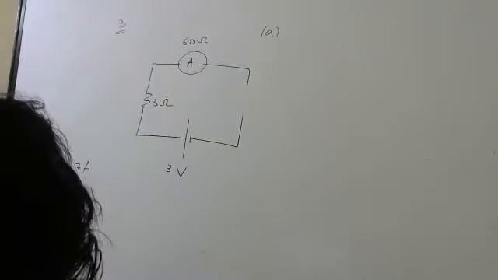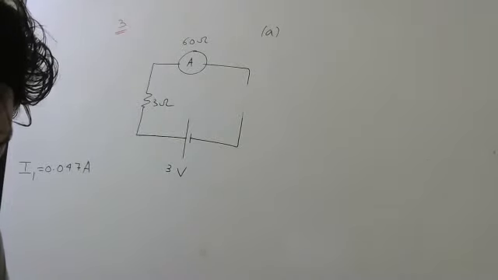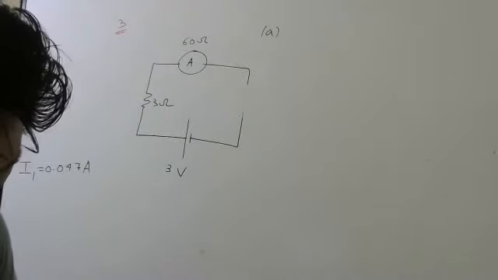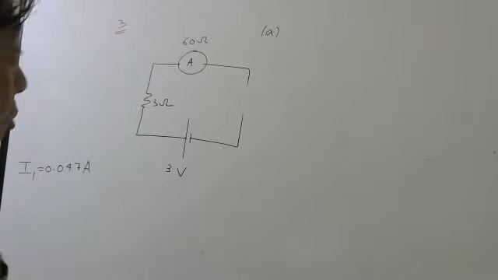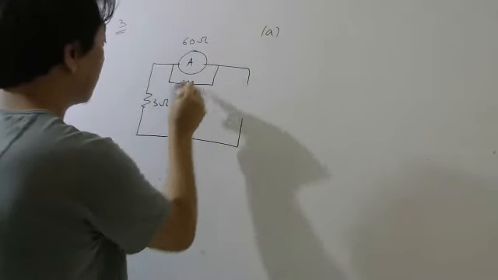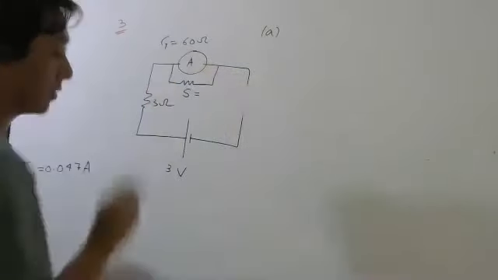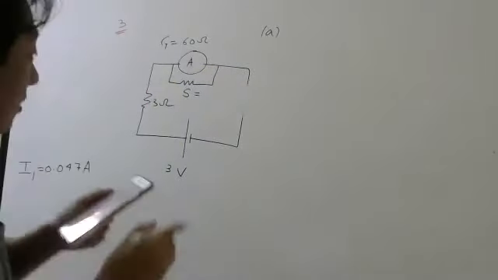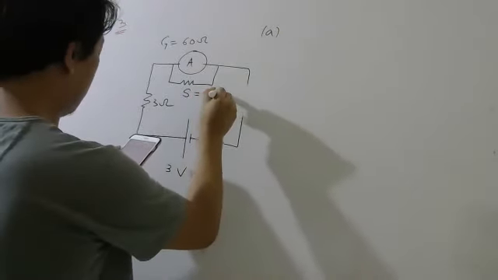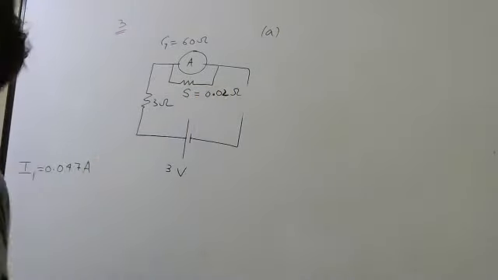But in the second part they are saying it is the galvanometer described in part A but converted to an ammeter by a shunt of 0.02 ohm. So by a shunt means now there will be a shunt here like this. The shunt will be in parallel. And what is the value of the shunt? The value of the shunt is 0.02 ohm. You have to draw a separate diagram, students, so that you don't get confused.